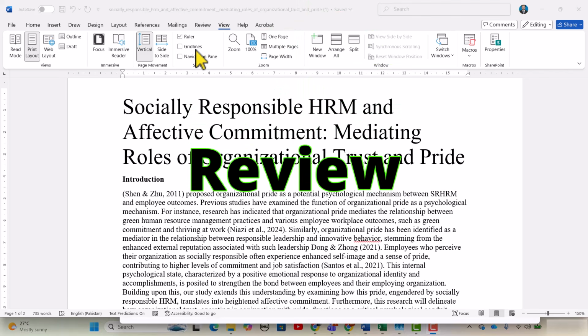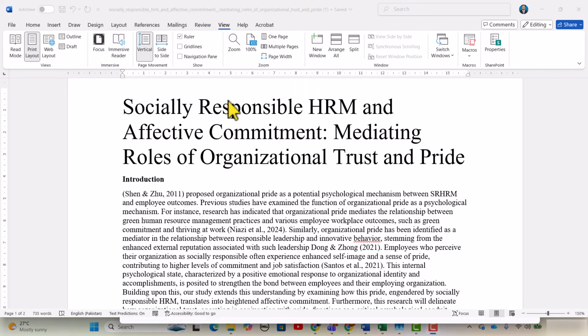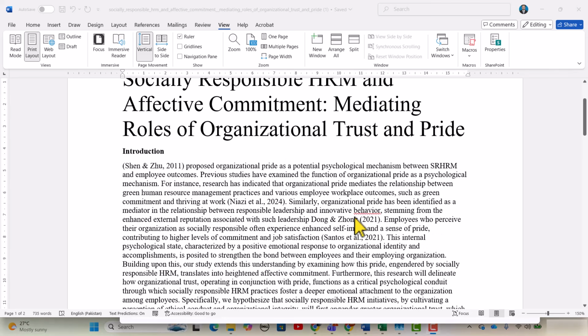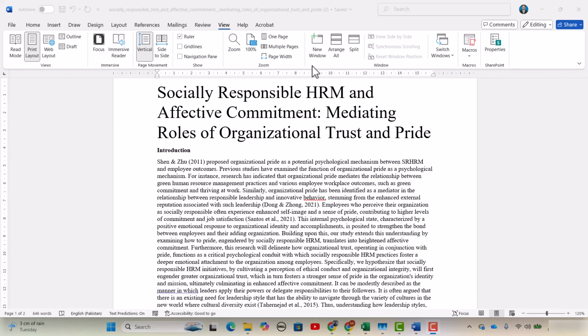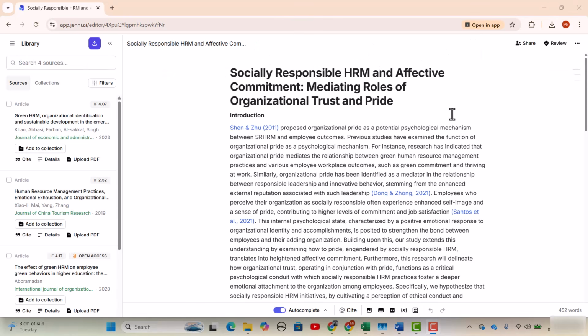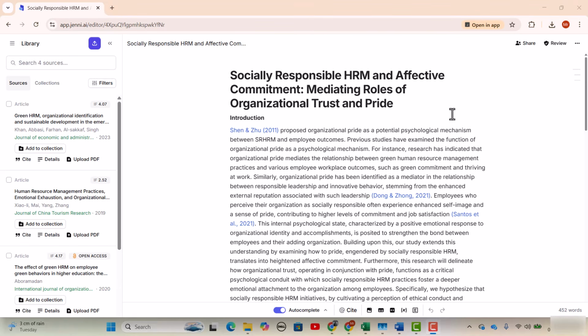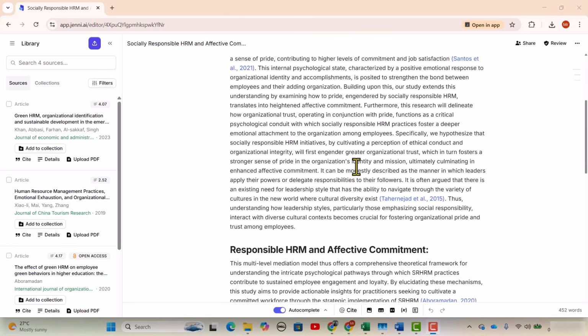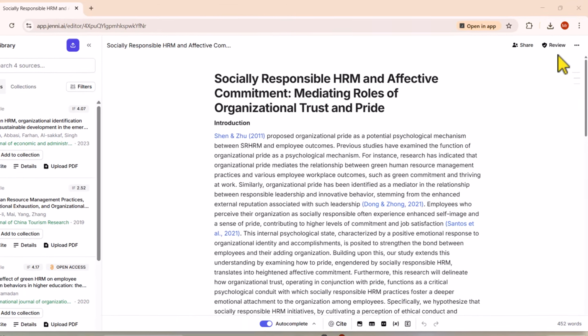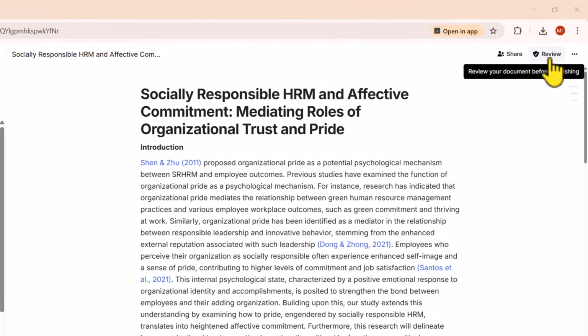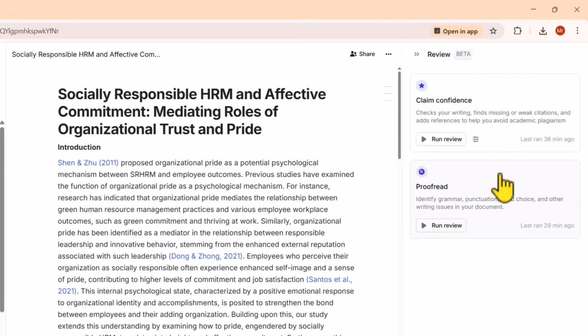The next is the newly added review feature. By using this feature, you can review your research article or thesis for the accuracy of the citations, and you can also proofread. For instance, I have just completed this research article, so I will copy this complete article and paste it into Jenni. I have pasted my complete article in Jenni. Here is my article, and here you can see on Jenni there is a review feature. In the review feature, you will see two sub-features.